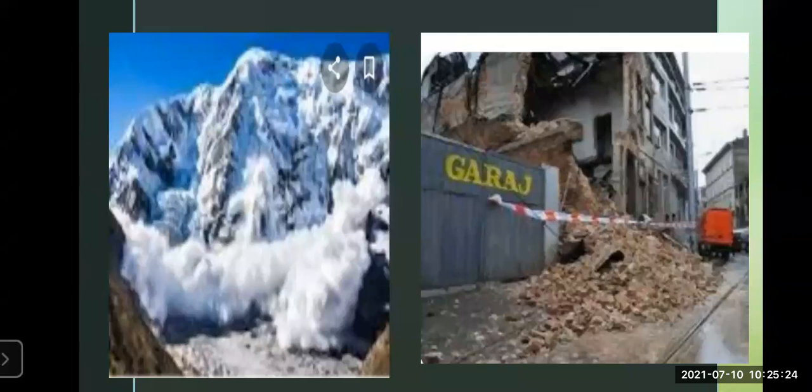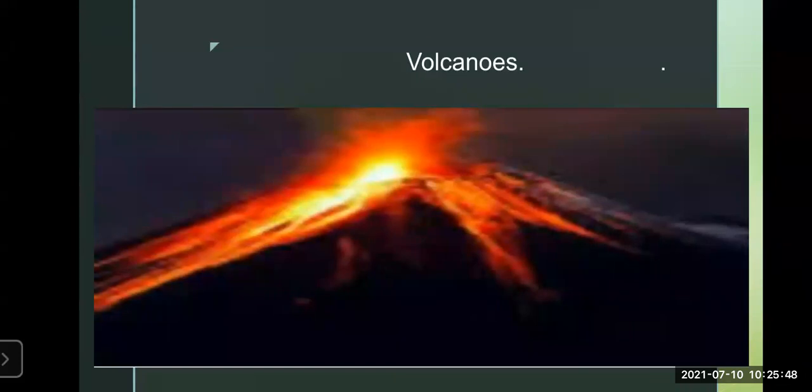Then the communication system also collapses. You don't get a good range for your mobile phones. You are not able to communicate with each other. So even the communication system, electricity, everything collapses because of this earthquake. So these are the effects of earthquakes we have seen with the help of slides. Now let's go to another slide.